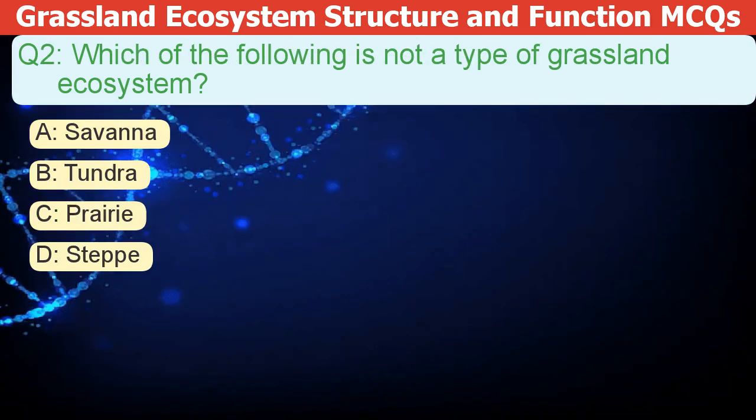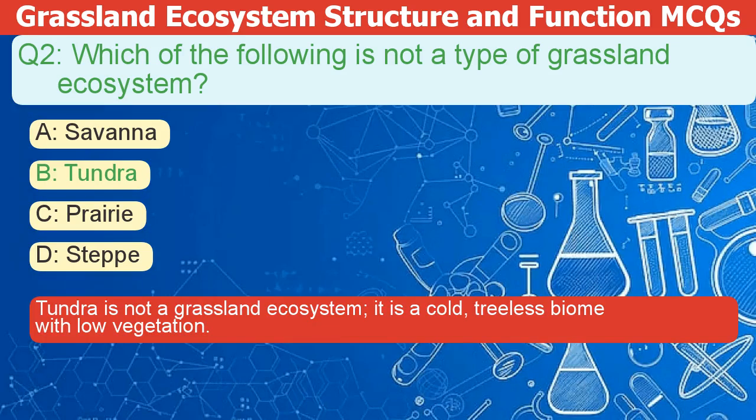Which of the following is not a type of grassland ecosystem? A. Savanna. B. Tundra. C. Prairie. D. Steppe. The correct answer is B. Tundra is not a grassland ecosystem. It is a cold, treeless biome with low vegetation.